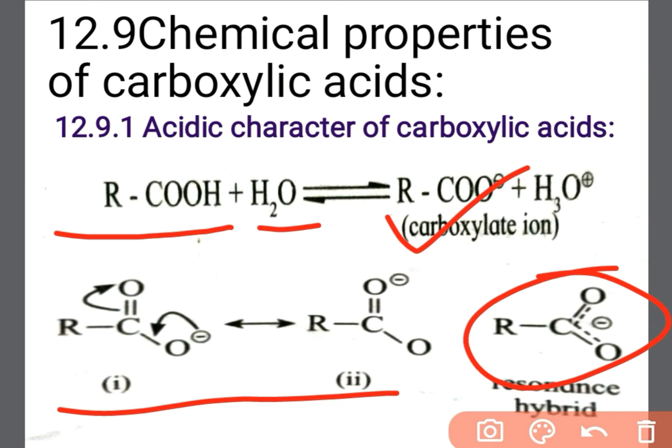I hope you understand this point. Understand carefully. This is the reaction in which H of the COOH group dissociates and forms carboxylate ion. And this carboxylate ion is stabilized because of resonance, or resonating structures. And therefore, the COOH group imparts acidity to the carboxylic acid. Okay. Next point is